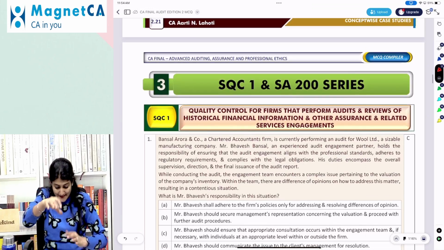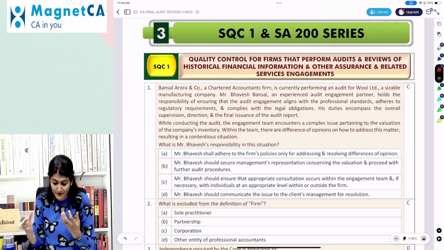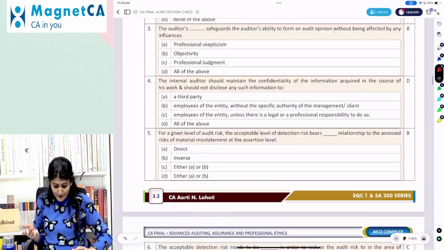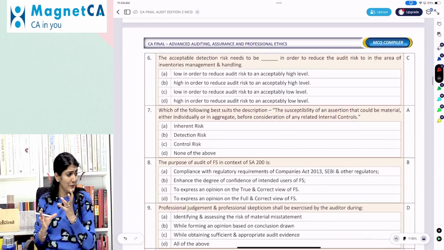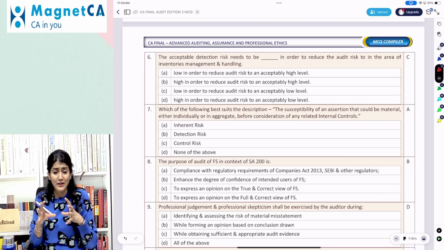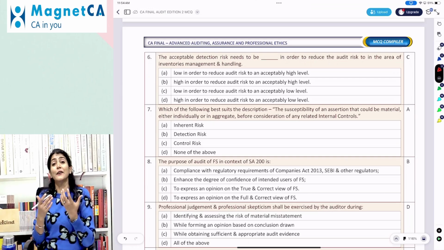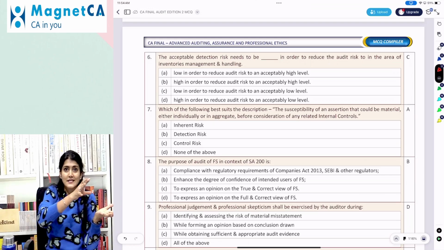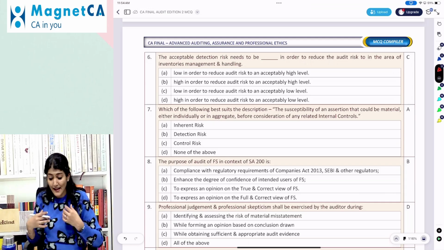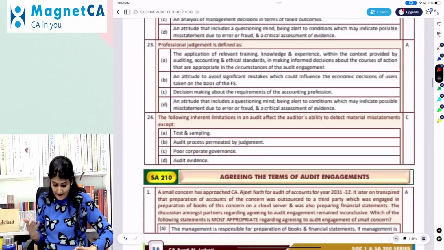So you see first is integrated, then is concept wise, and then you have chapter wise, series of the standards wise. So SQC 1, SA 200. Many students have a contemplation that we need a proper book to prepare for the MCQ. You've seen so many of the videos, I assume, so far. And if you think that this can contribute, otherwise just don't unnecessarily increase the stationery and the books at your place.